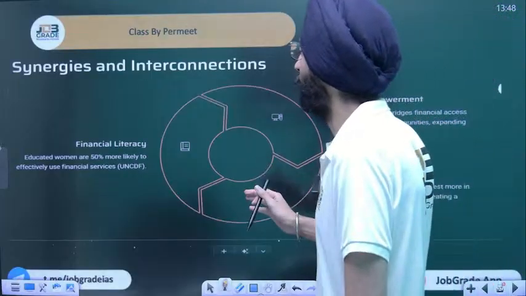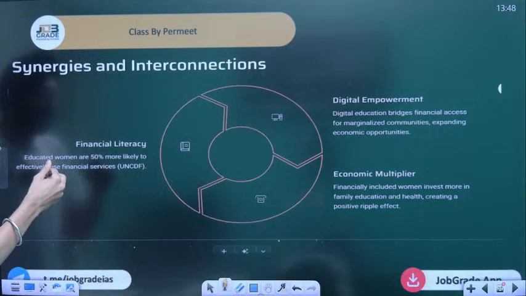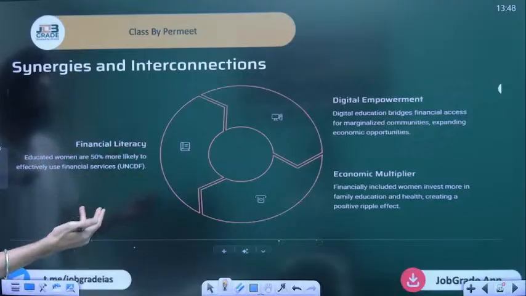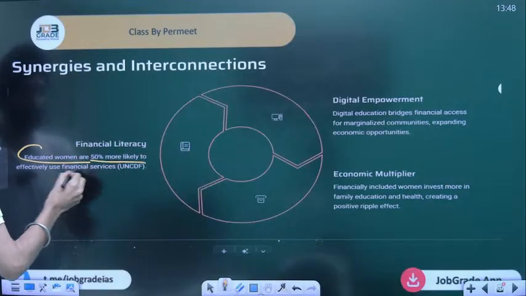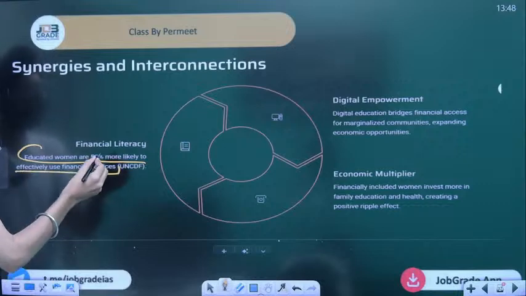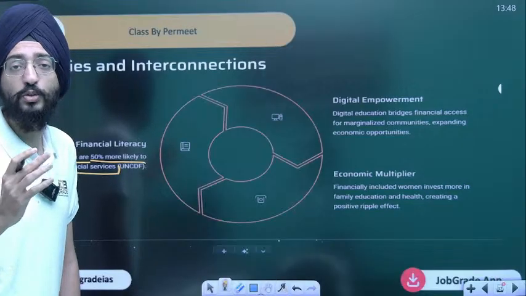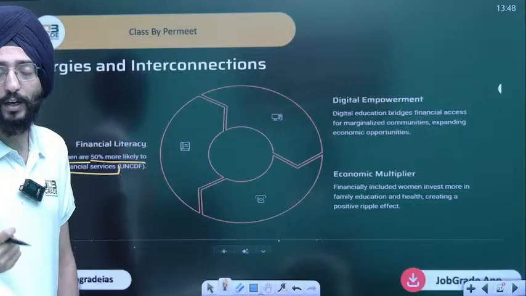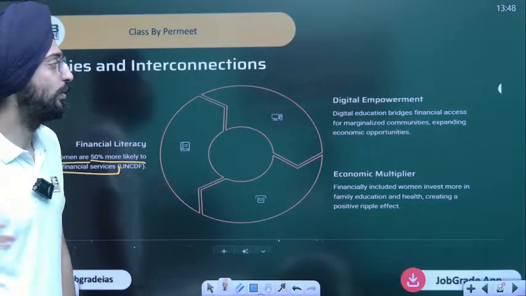Now there are synergies and interconnections out there. As we say, the more inclusive a society is, the better it is. Take an example: educated women are 50% more likely to effectively use financial services. If women were given all sorts of financial knowledge out there, they are more capable of utilizing those financial services as compared to men. That's been there in the studies.